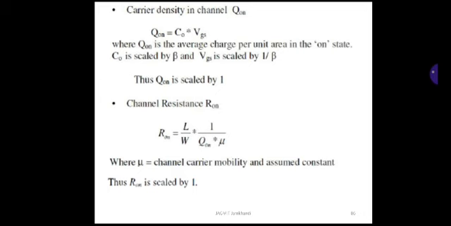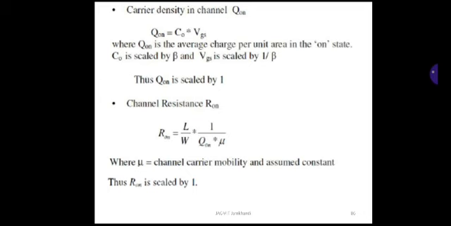So remember here, Q on is the average charge per unit area in the channel in on state, and C0 is scaled by beta and VGS is scaled by 1 upon beta. So substitute beta into 1 upon beta in Q1. Q1 is equal to C0 into VGS, so beta into 1 upon beta. Beta and beta get cancelled. Thus Q1 is scaled by 1.